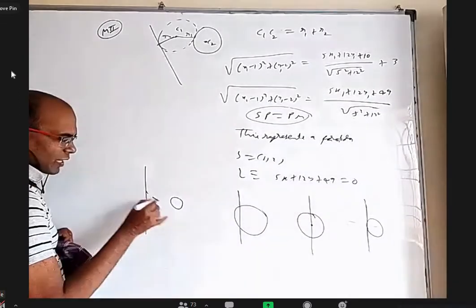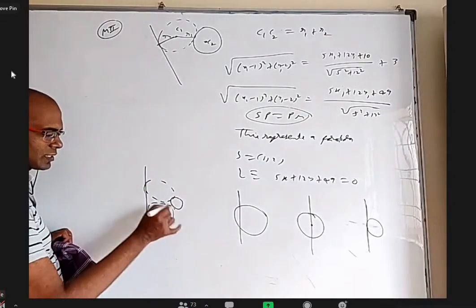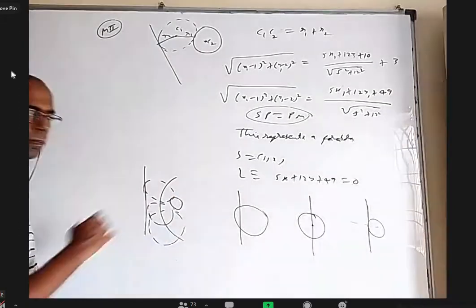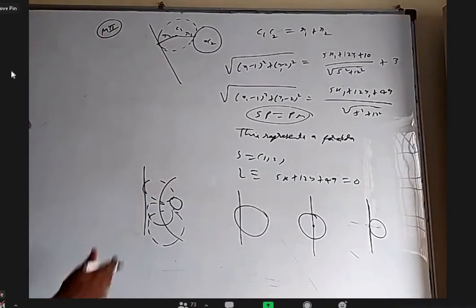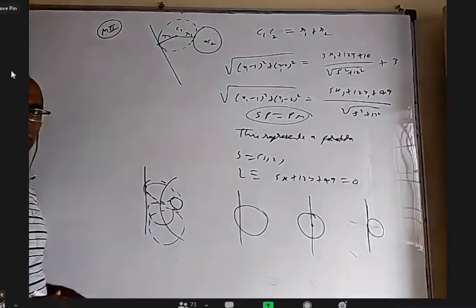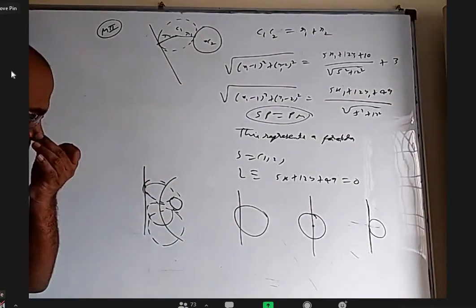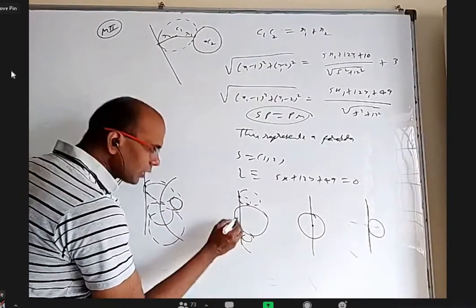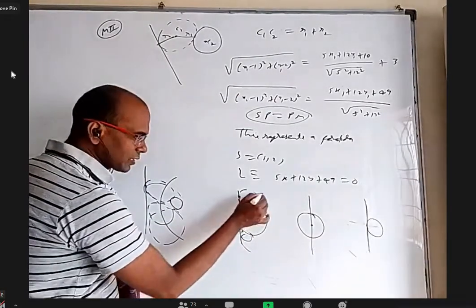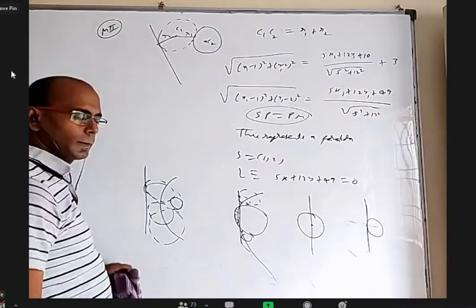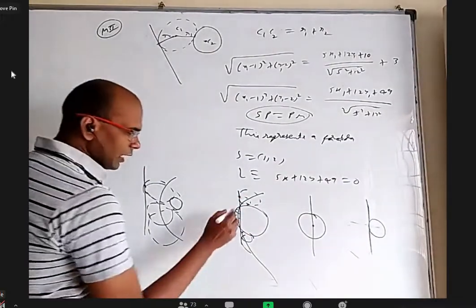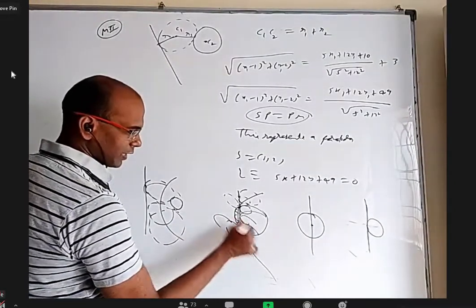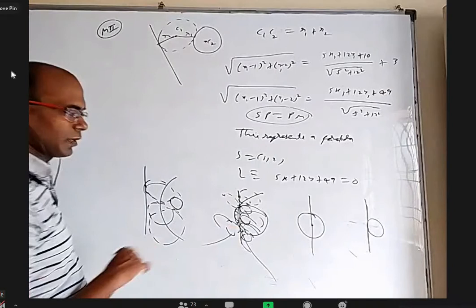There are a lot of circles touching this circle and touching this line. The locus of all those centers is a parabola. Those touching externally give one parabola, and those touching internally give another parabola. Here what happens? Those which are touching externally like this, and also those touching internally like this, their centers are one parabola. And those touching externally this side and internally this side like this, their centers are another parabola.